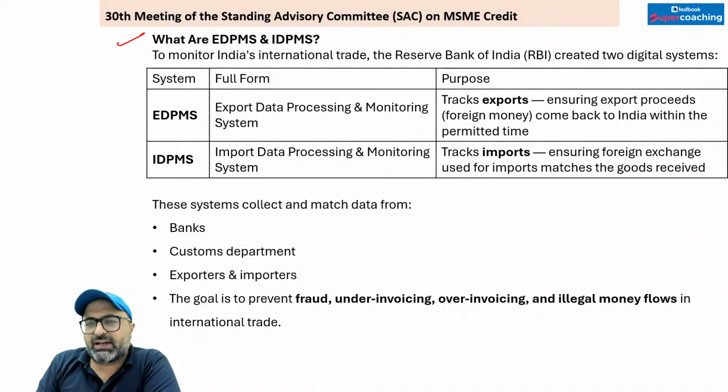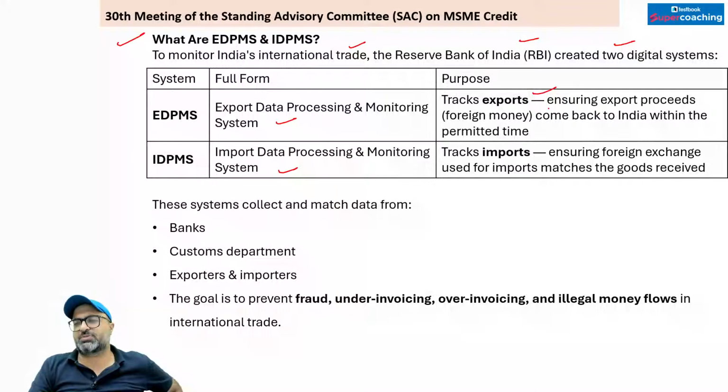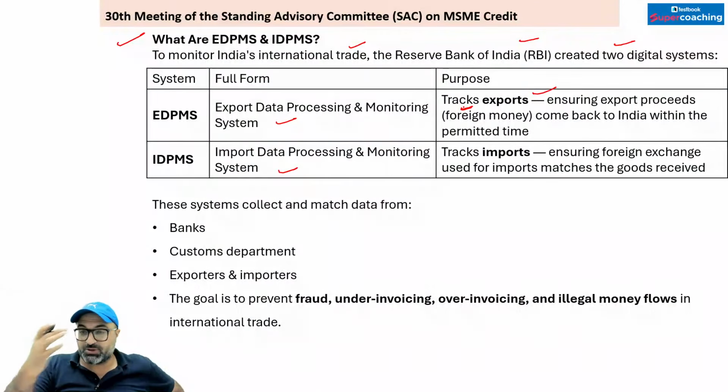So to monitor India's international trade, RBI created two digital systems. First one is export data processing and monitoring system. Second one is import data processing and monitoring system. पहले वाला monitoring system track करता है exports को, ensure करता है export proceeds come back to India within the permitted time. That means export proceeds का मतलब जो foreign पैसा है, जो foreign की payment है, that should come in India in a